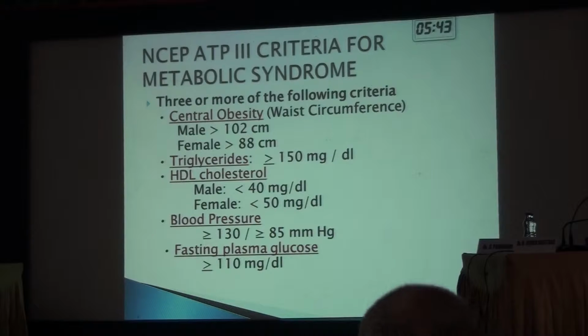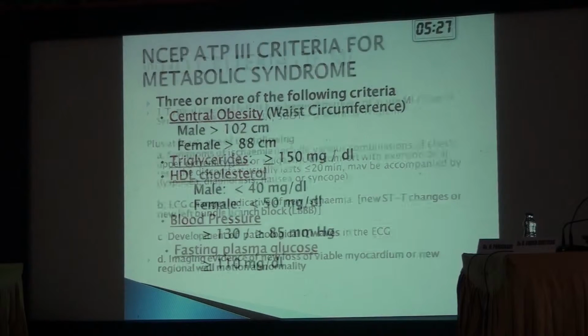For the NCEP ATP3 criteria for metabolic syndrome, a patient has to fulfill 3 or more of the following 5 criteria, that is central obesity, triglycerides greater than 150 milligrams per deciliter, low HDL, increased blood pressure, and increased fasting plasma glucose.